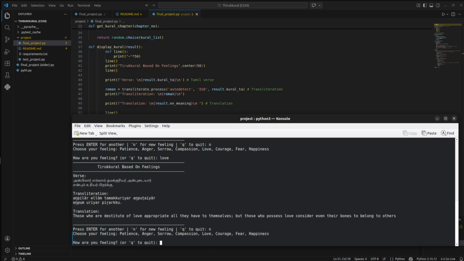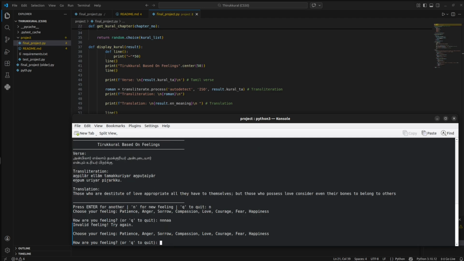If I type a wrong emotion, or an emotion not described in the dictionary, it will ask for the user input again. Now I will type something, blah blah blah. This is an invalid feeling, so it asks again for the user input. We can simply press Q to quit the program.